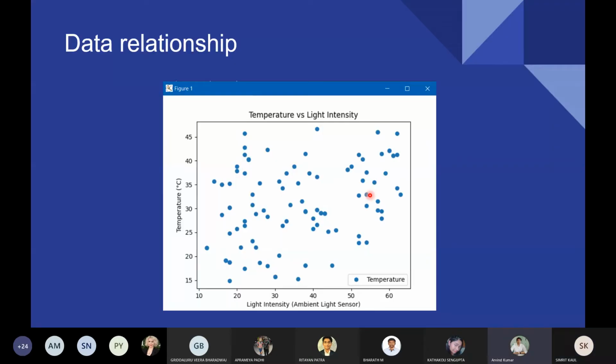What will you infer from this figure? The inference from this figure was initially that whenever the light intensity is very high, that means when it is sunny, then the chances of rain are less. Whenever the light intensity from the ambient sensor is high, the temperature is usually higher and it's mostly sunny, so it won't rain. When the light intensity is lower, then we get the lower temperature like 15, 20, 25 degrees. That means it might be raining. And here also in between 30 to 40, where it is cloudy, there are chances of rain and the temperature also falls. That is the main inference from this data relationship.